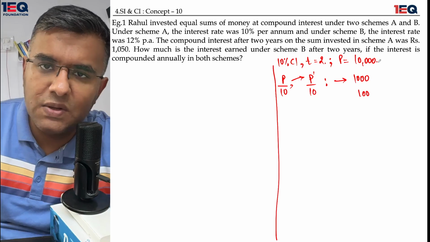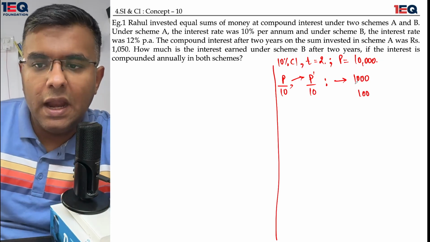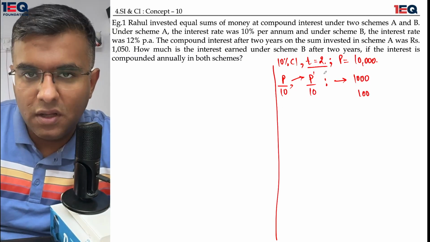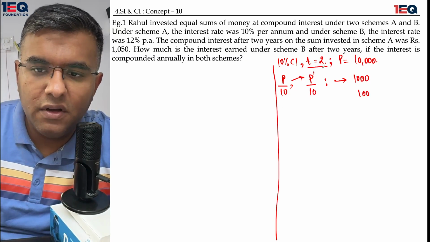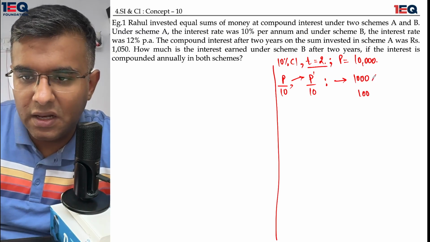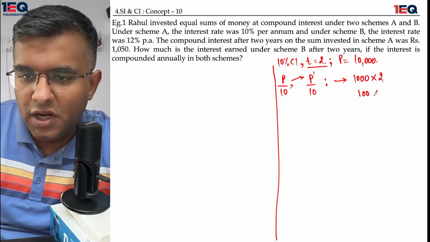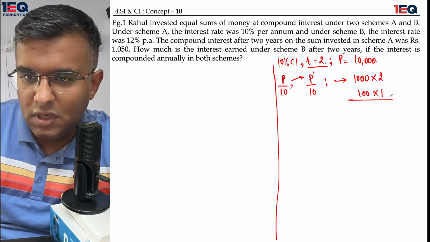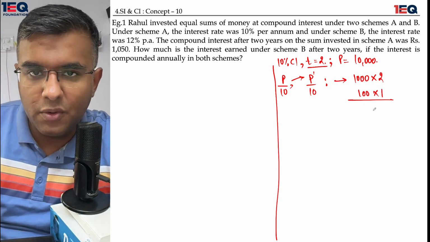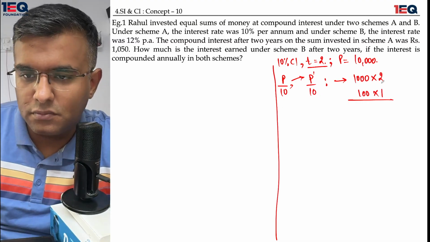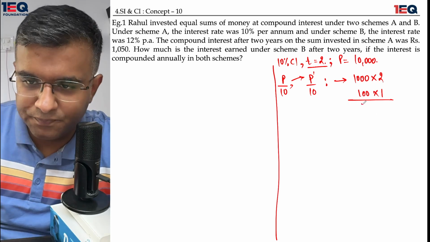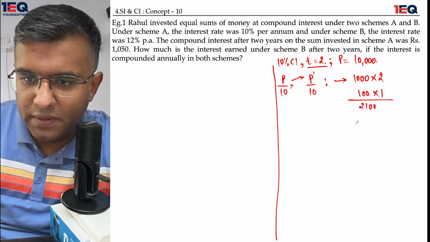Okay, because 10,000 divided by 10 is equal to 1000, and 1000 divided by 10 is equal to 100. If in this situation we have a time period of 2 years, we are going to use the coefficients of Pascal's triangle and multiply by 2 and by 1. This is going to give me my entire compound interest for 2 years. The answer would be 2000 plus 100, that is 2100.